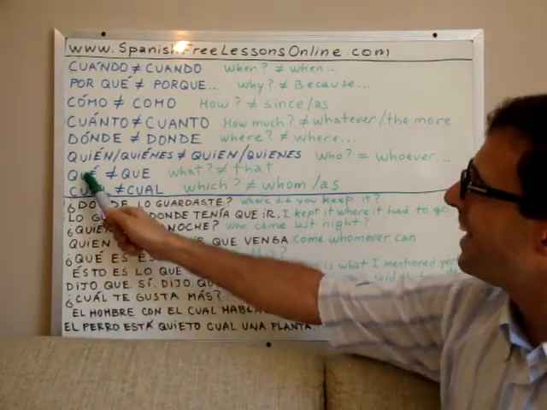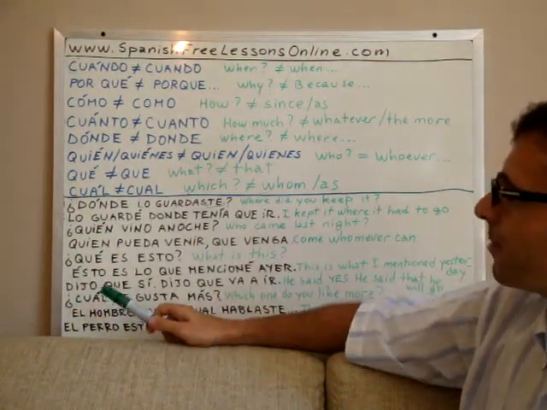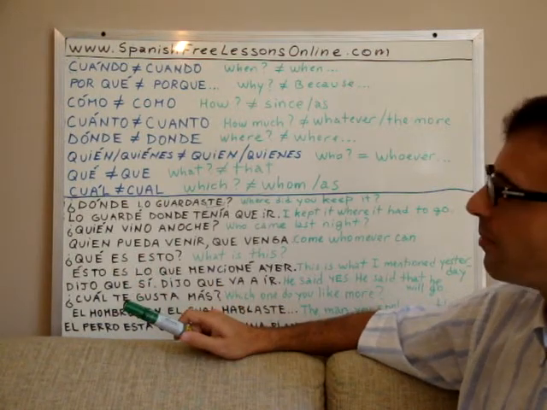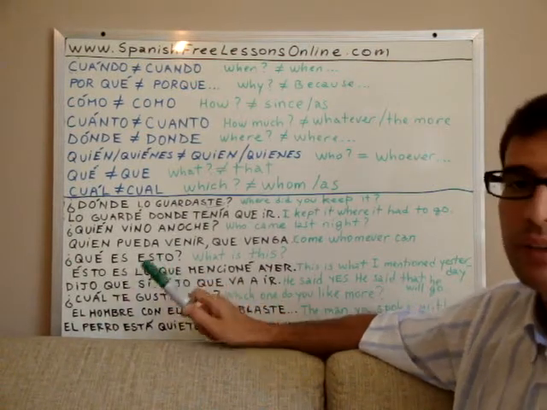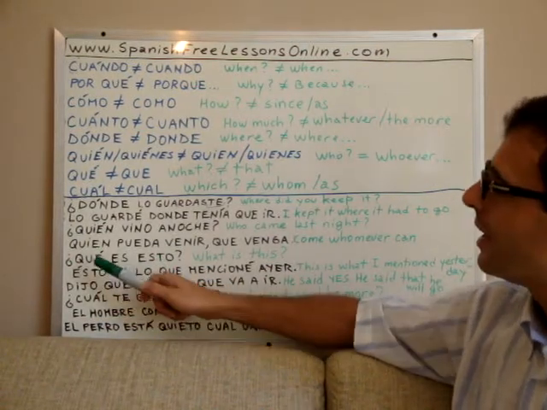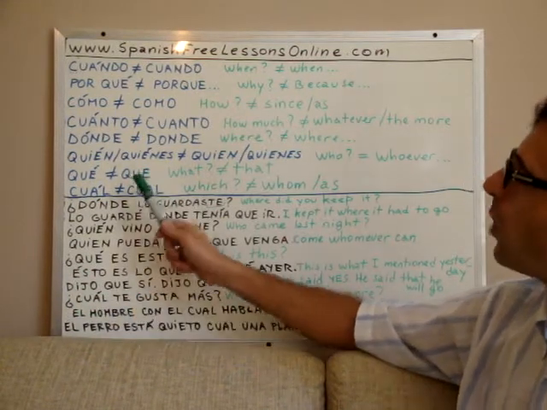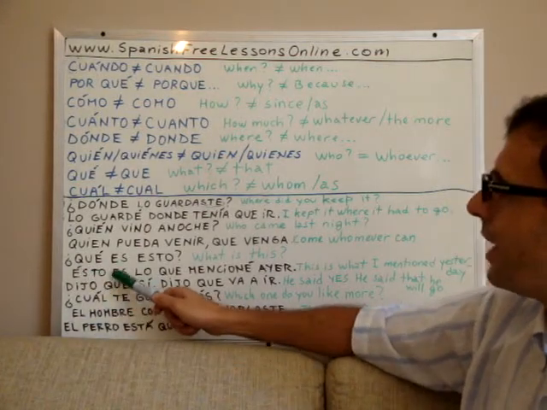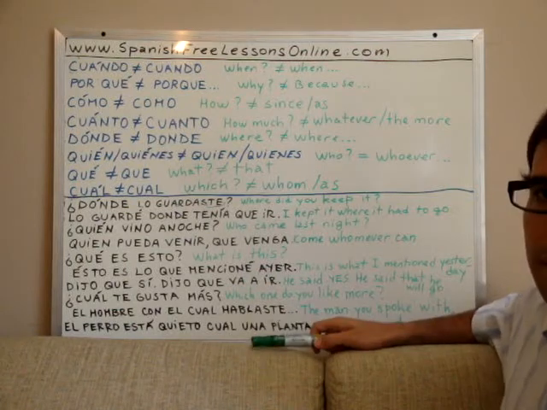Then we'll use que and que. Que as inquisition is ¿qué es esto? ¿Qué es esto? What is this? Esto means literally this. And que is what? Now, que without the tilde, we have esto es lo que mencioné ayer.